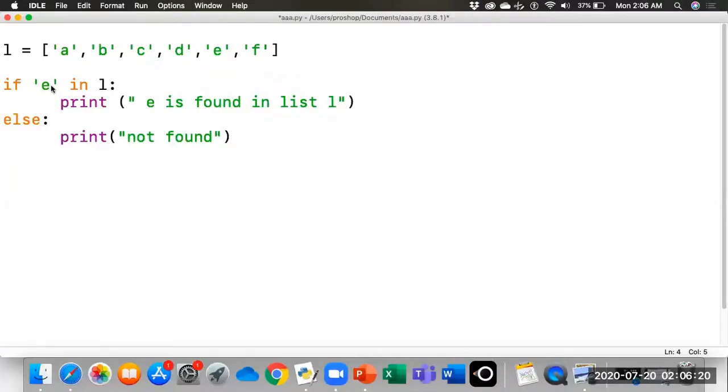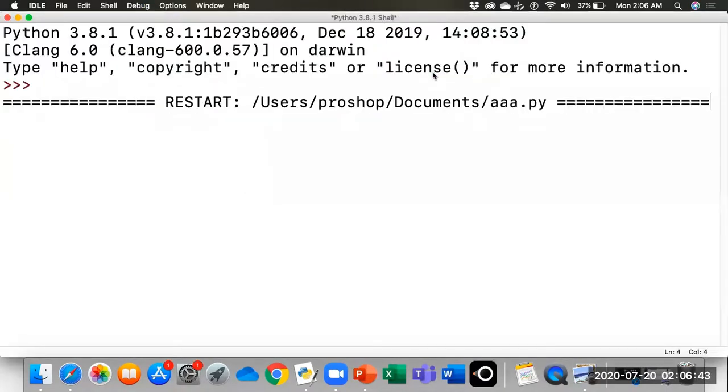Similarly, we can try to find some other element. Let's try to find an element which is not in the list. Let's say we take the letter H, and we will try to find H in the list. So it should say that it is not found. Not found.